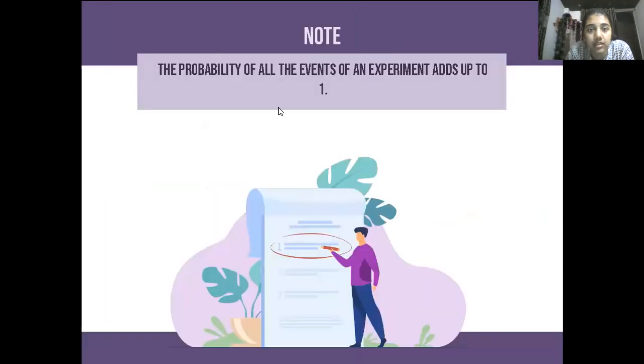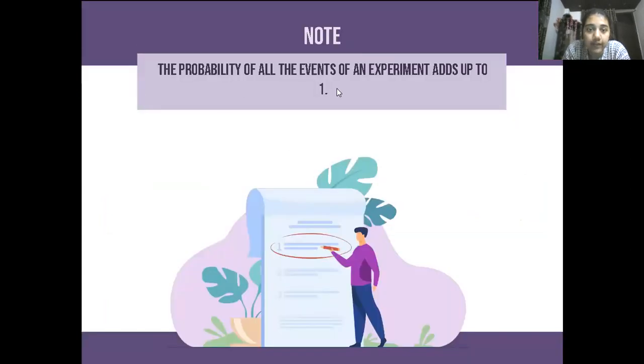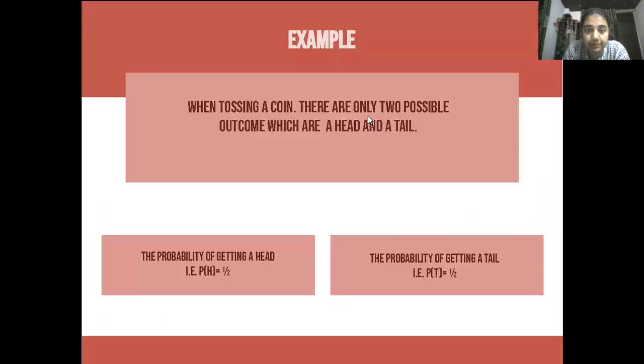Note, this is an important note: the probability of all events of an experiment adds up to 1. Because when tossing a coin, there are only 2 possible outcomes, which are a head and a tail. This is the important example. I'll tell you how the probabilities of all the events of an experiment add up to 1.